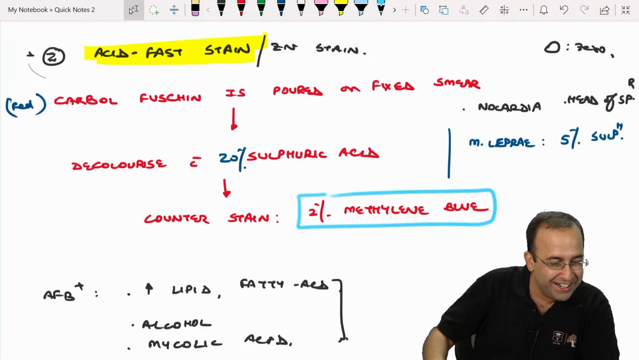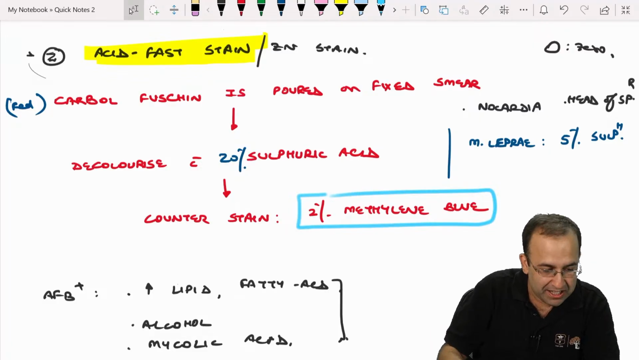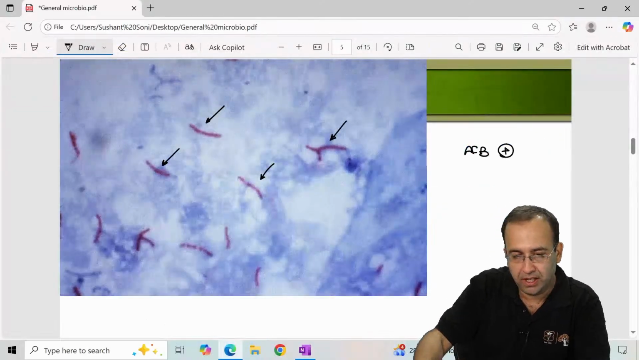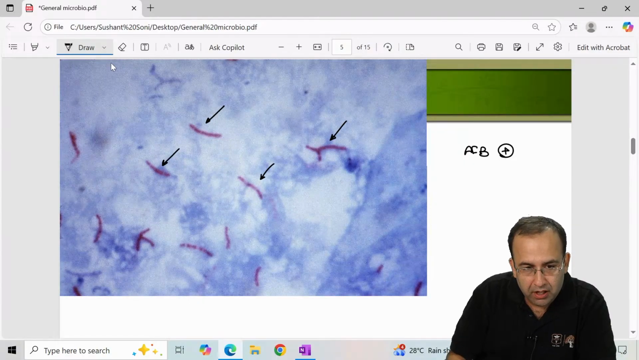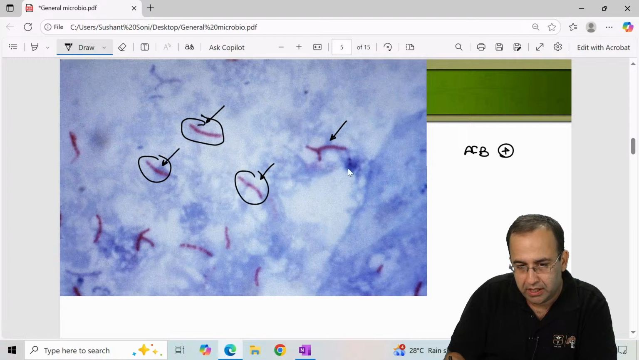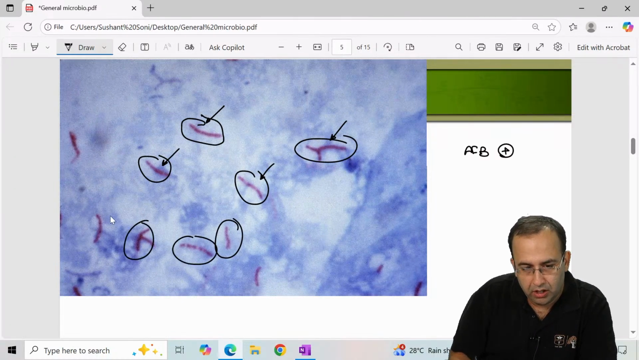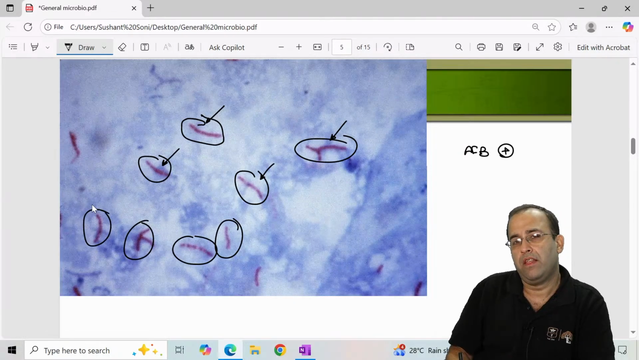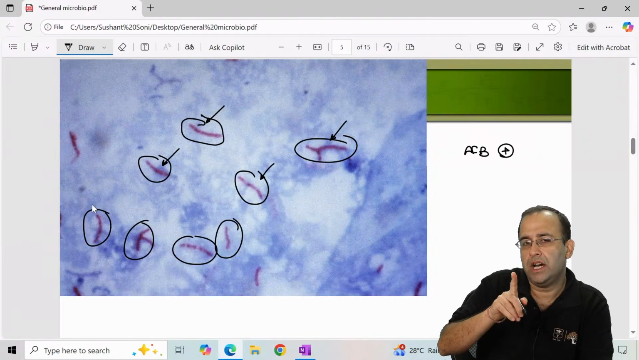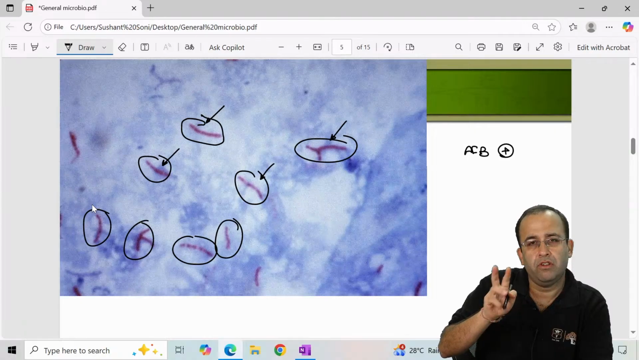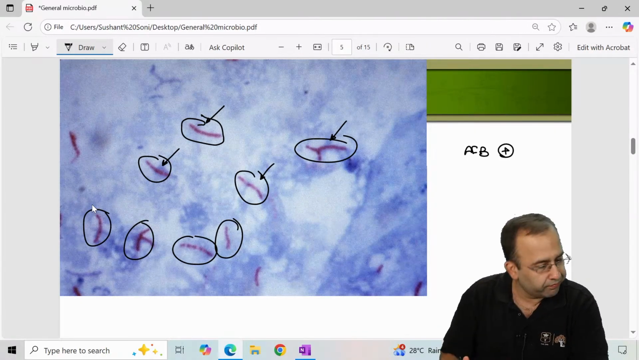Okay, let me explain the image. This pink colored organism is AFB positive Mycobacterium TB. The background is blue in color. So the primary stain was red, then we decolorized with sulfuric acid. The counter stain was blue. Done.